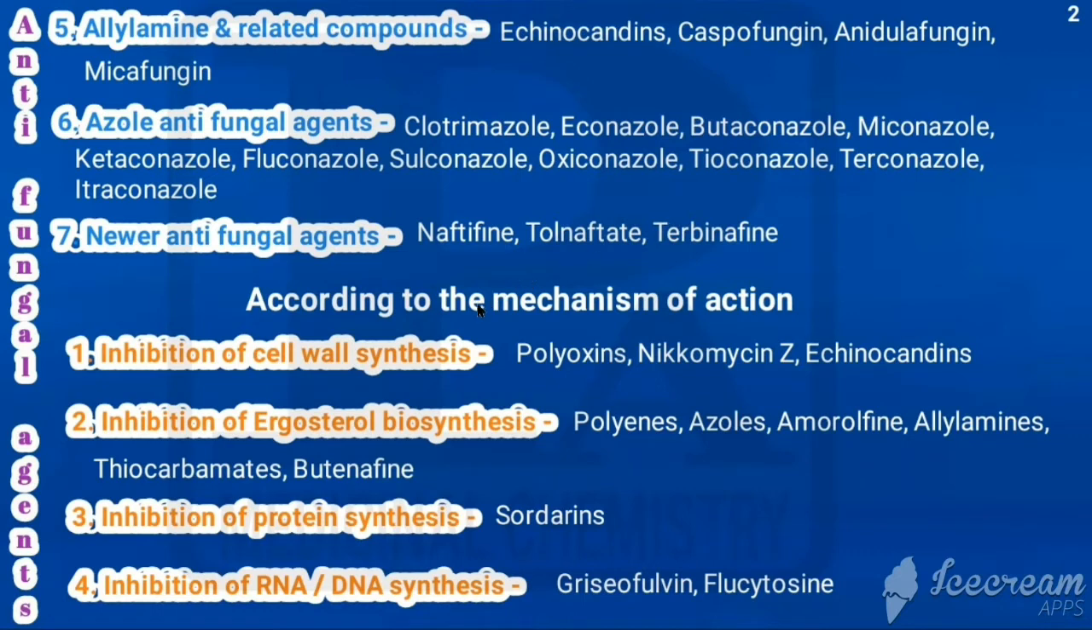Now we'll see the classification of antifungal agents based on mechanism of action. So it would be classified into 4 types based on that. First one is inhibition of cell wall synthesis. Examples are polyoxins, nikkomycin, echinocandins. And inhibition of ergosterol biosynthesis: polyenes, azoles, amorolfine, allylamines, thiocarbamates, butenafine. All are coming under inhibition of ergosterol biosynthesis. Next one is inhibition of protein synthesis. Example, sordarins. Last is inhibition of RNA or DNA synthesis. Examples, griseofulvin, flucytosine.